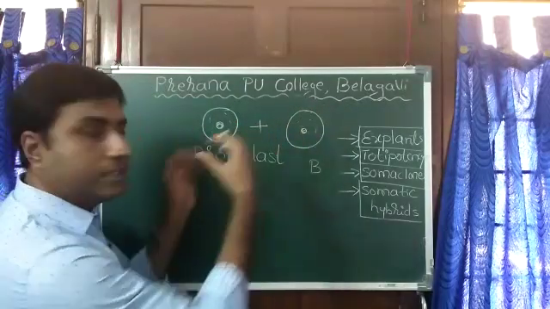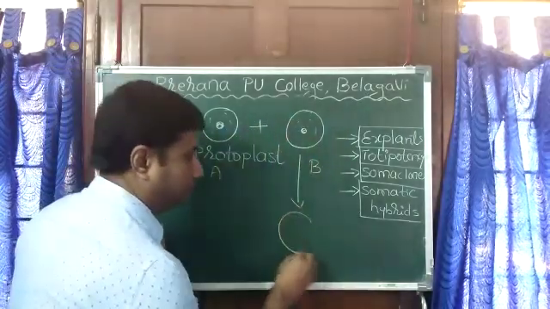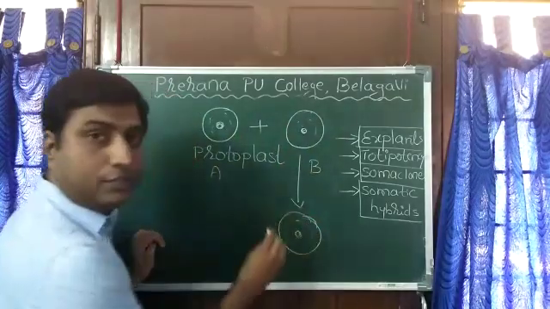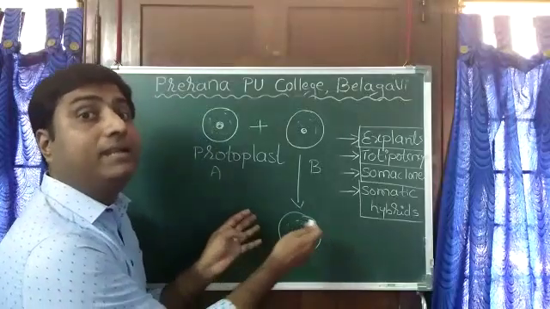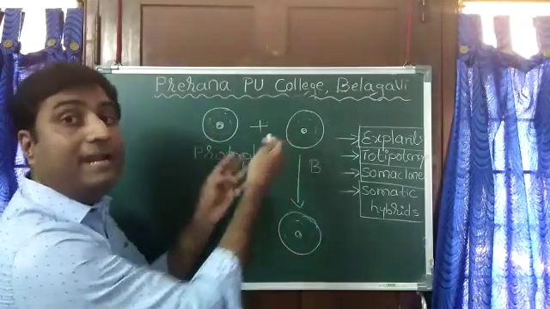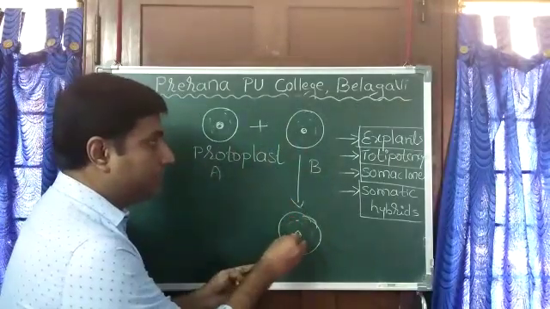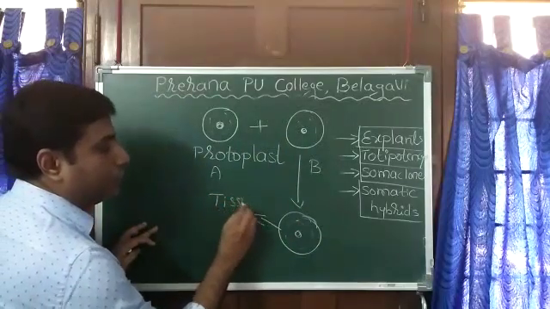We will fuse it and we will get a combination of these two. This is called a hybrid, a somatic hybrid, because two somatic cells are combined. Now subject this to tissue culture.